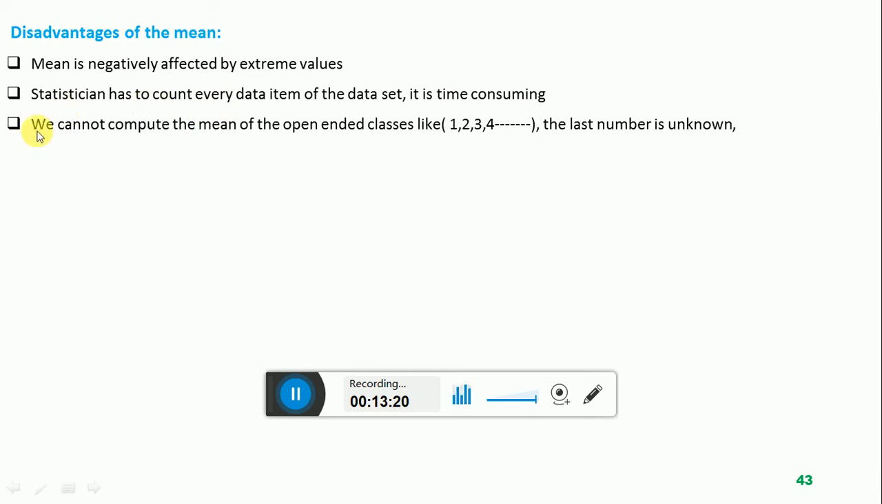This is the second drawback. The third: we cannot compute the mean of open-ended classes. Suppose this is a class starting from the first number 1, 2, 3, 4 and so on. So the last number is unknown, and in the mean value we are including all data items. We have to add together all the data items. So if the first end or the last end of the data set is unknown, not given, as is clear from this example, after 4 we do not have a data item, but this set is extending. This is an open-ended class, so we cannot compute the mean value for open-ended classes using the arithmetic mean.